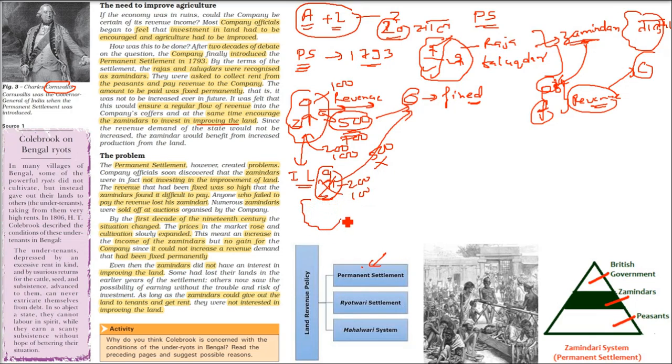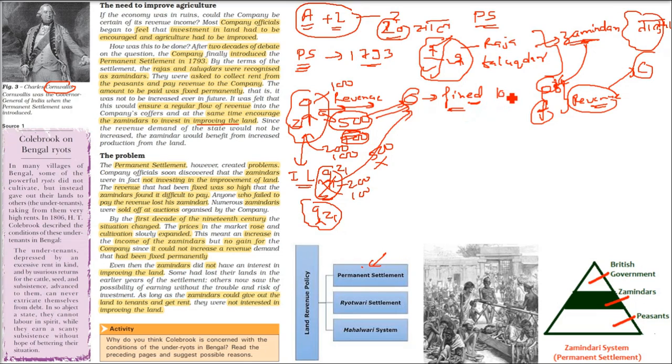It would just remove this person from the Zamindari and the company would nilam it, that is, do auctions. Through auctions, it would give this Zamindari to somebody else. But the revenue could not be extended. The Zamindar cannot be getting money. See, just assume that the Zamindar is getting some money also, some profit. Let's assume. Okay.